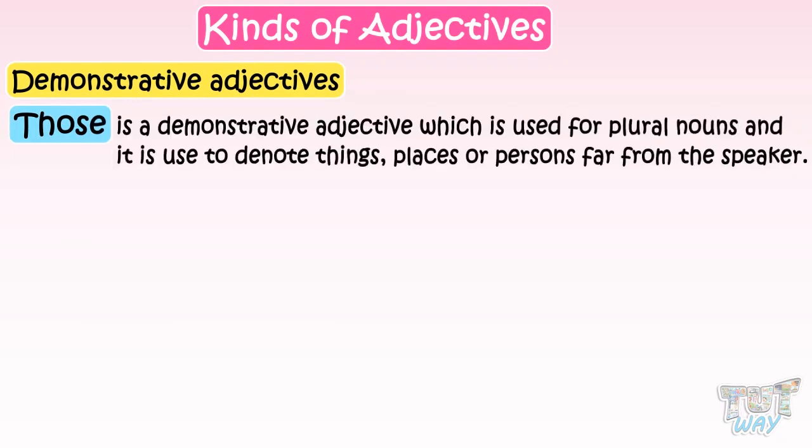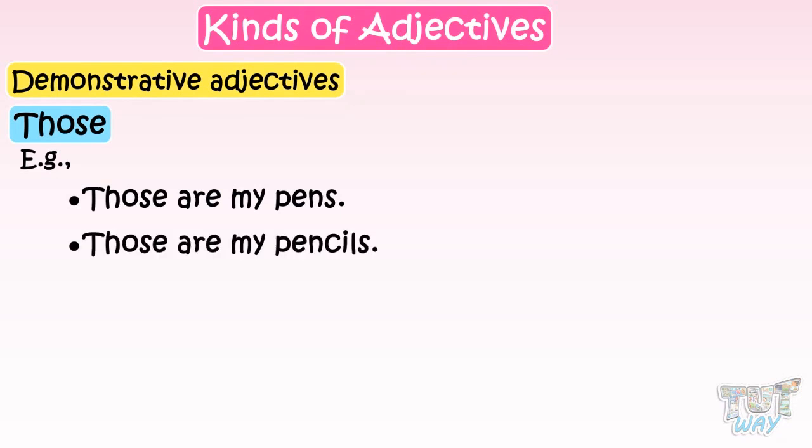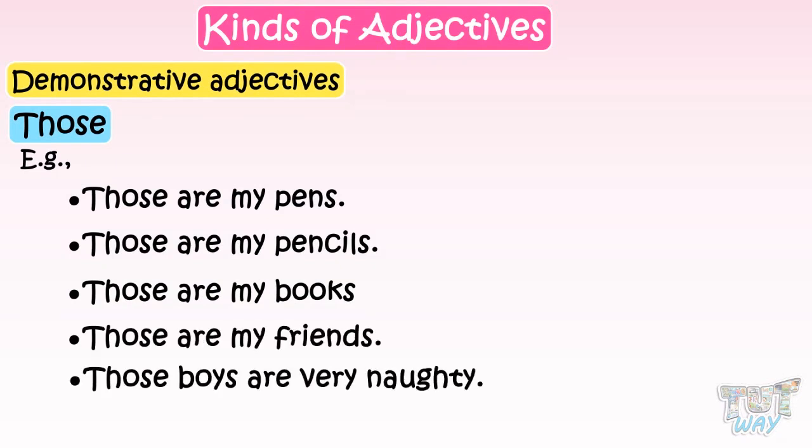Next is those. Those is a demonstrative adjective which is used for plural nouns, and it is used to denote things, places, or persons far from the speaker. Like, those are my pens. Those are my pencils. Those are my books. Those are my friends. Those boys are very naughty.